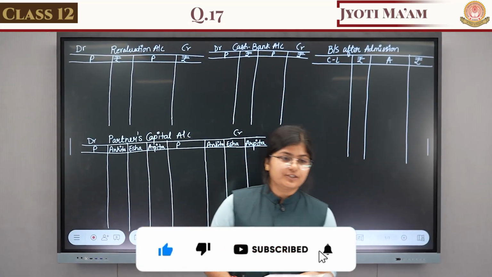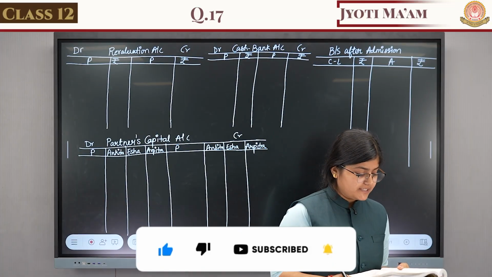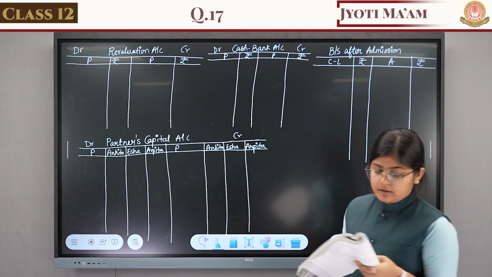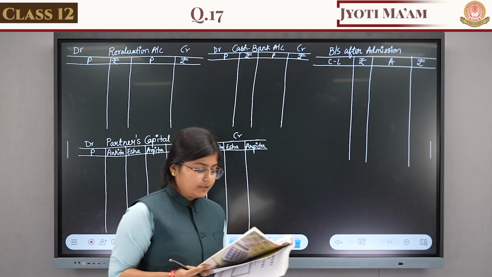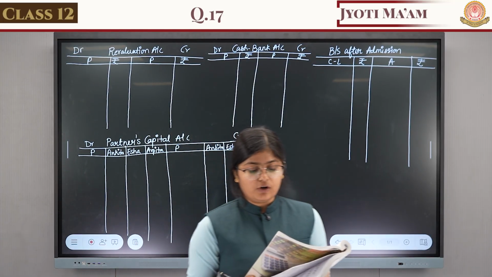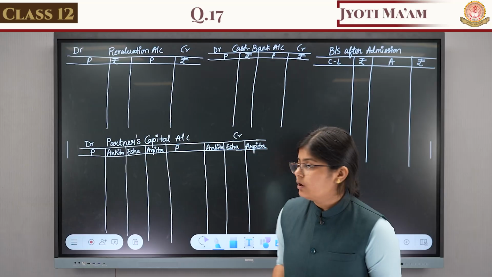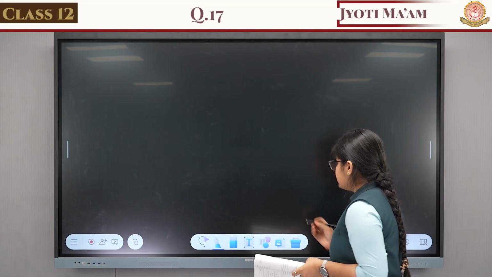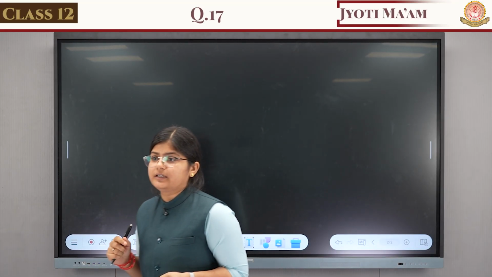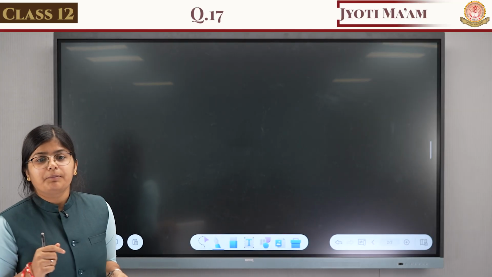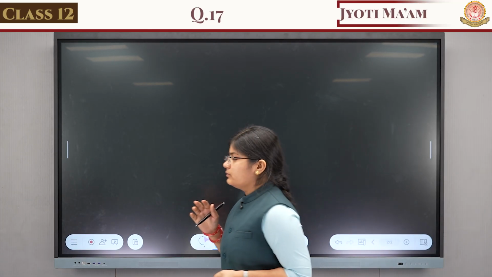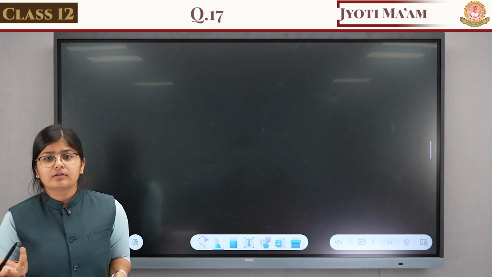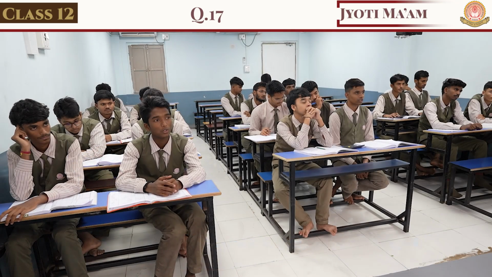So in today's lecture, we are going to solve question number 17. What is given in the question? Ankita and Isha are the partners sharing profit and loss in the ratio of 2:1. That means Ankita and Isha were the two partners and they were distributing their profit and loss in which ratio? 2:1. So what is this ratio? Old ratio or new ratio?